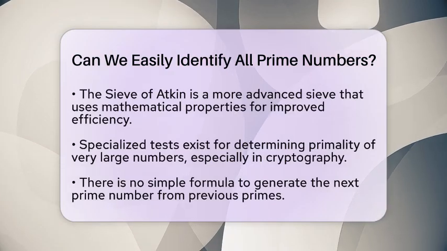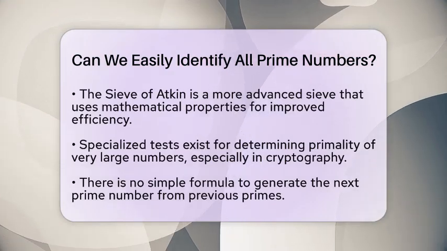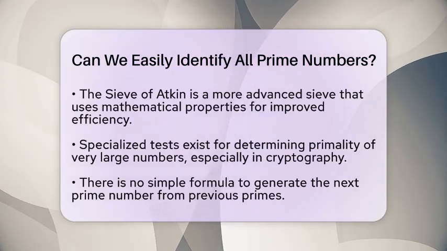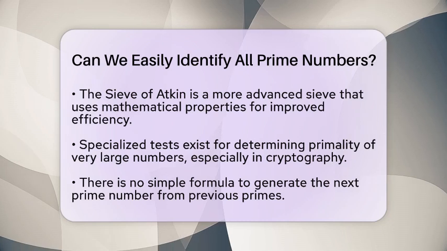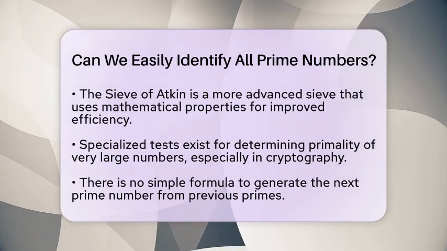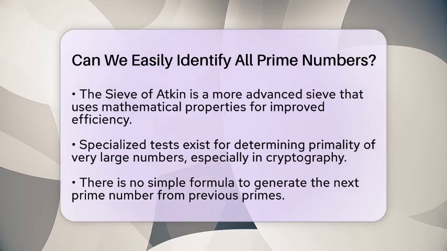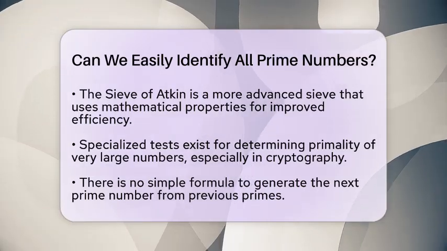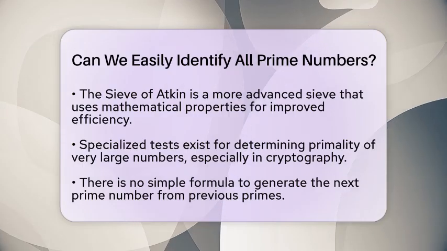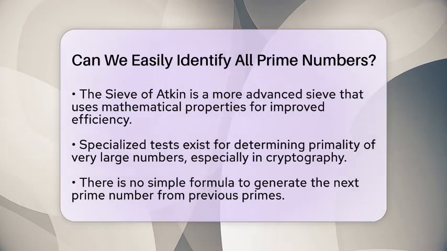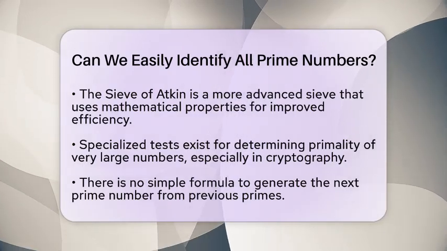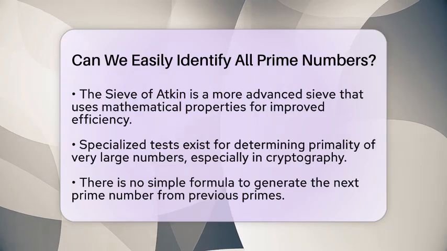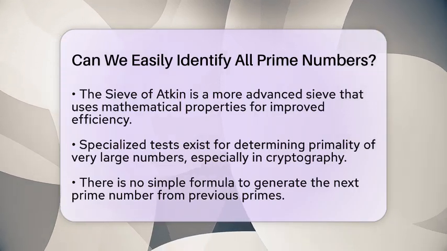There are also more advanced sieves, like the Sieve of Atkin, which improve efficiency by using mathematical properties and quadratic equations. These methods eliminate composite numbers faster, but they can be more complex to implement. For testing individual primality, especially with very large numbers used in fields like cryptography, specialized tests exist. These tests can quickly determine if a number is prime without needing to check every possibility exhaustively.